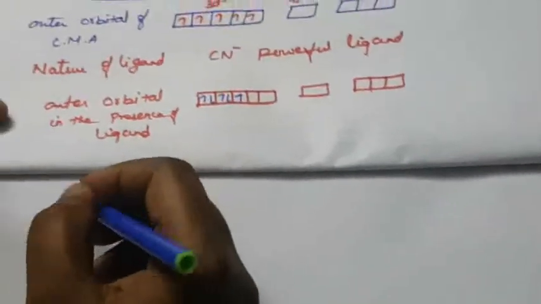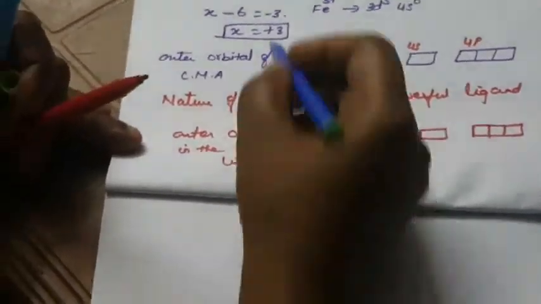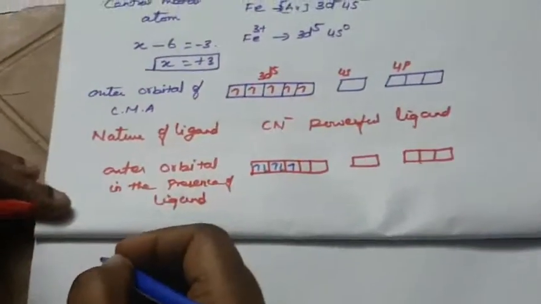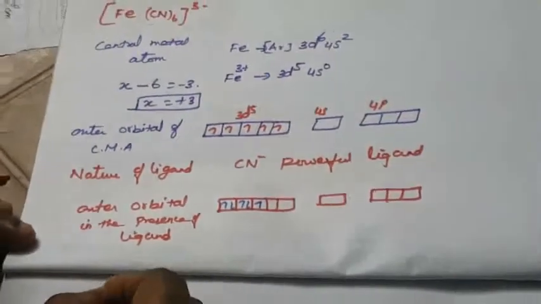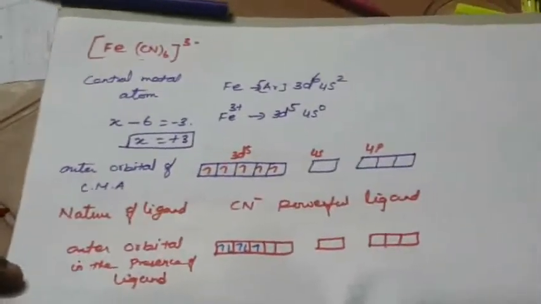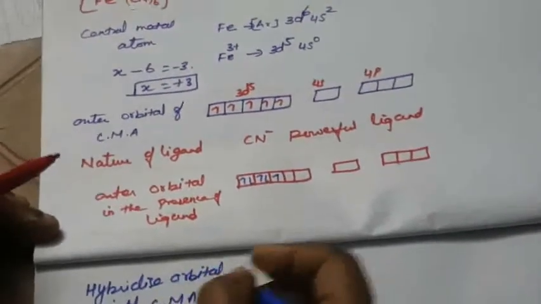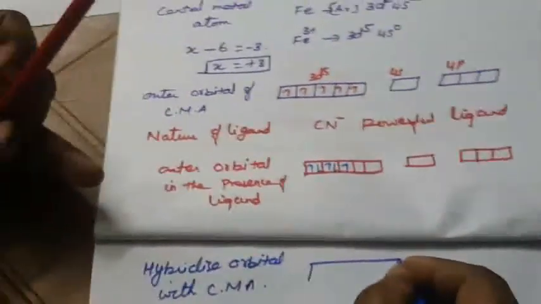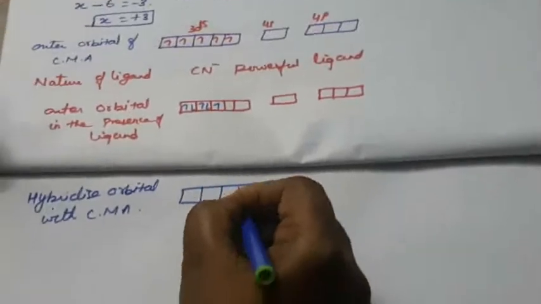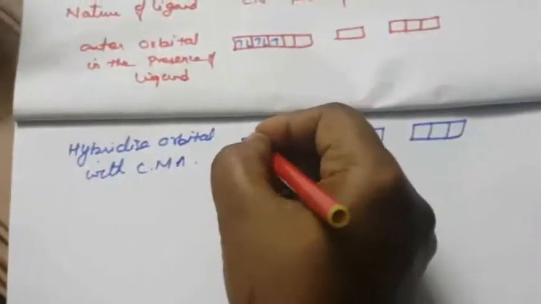Our next one is the hybridized orbital. How many CN minus are there? Then it hybridizes with the central metal atom. Again 5 boxes are there, then 4s, then 4p. So these are the 5 electrons already there.